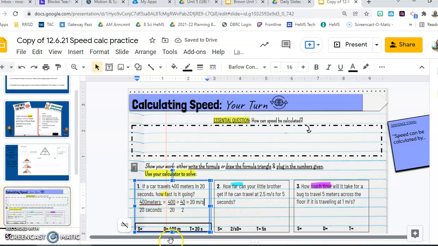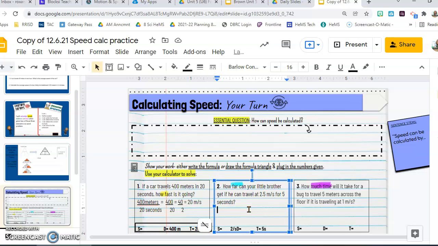Okay. So what I want from you is I want this formula, and here's what we can do. We can do D. So we do ask you for one formula, okay? So you can either lay it out like this, or you can use the D over T.